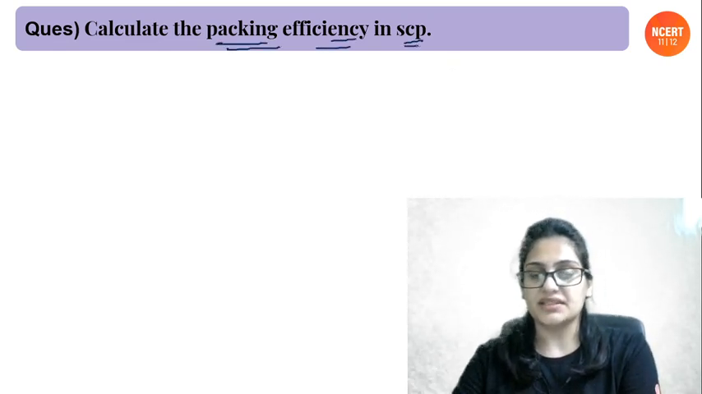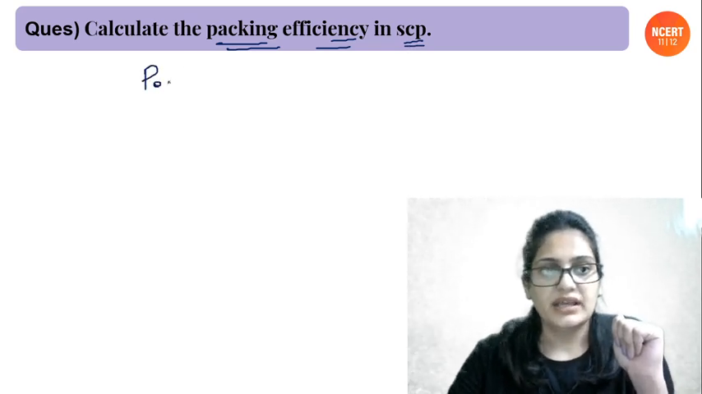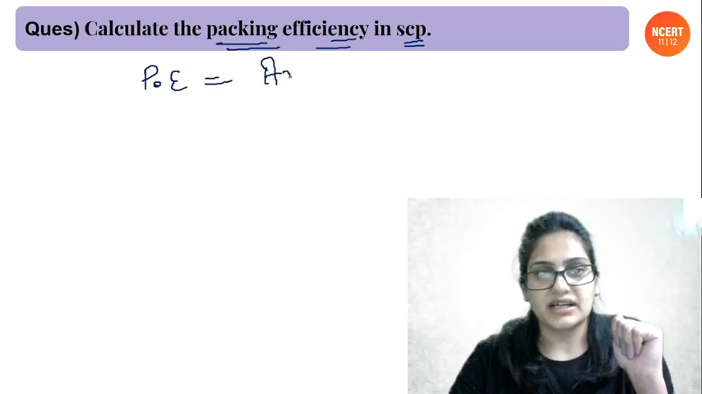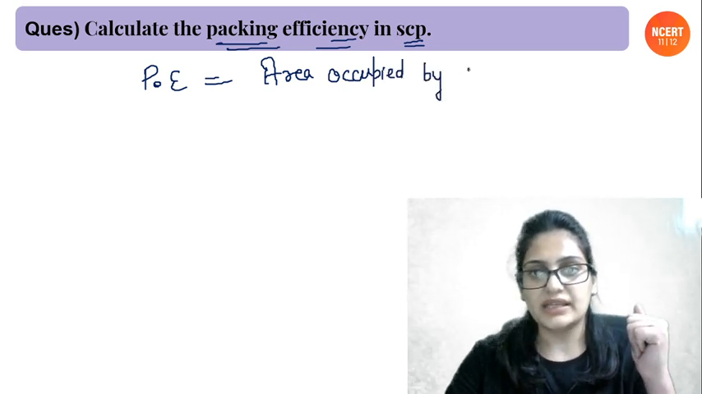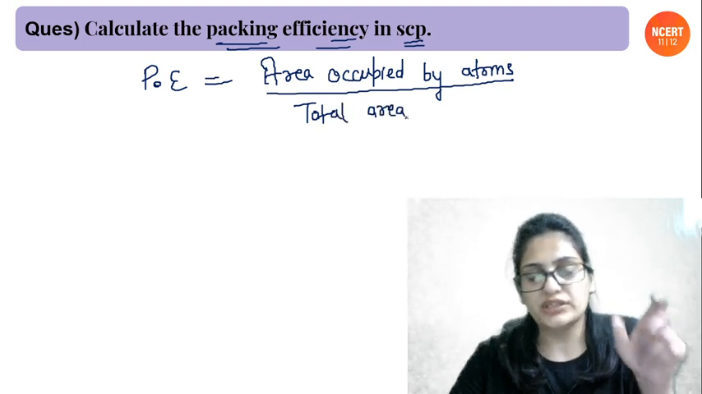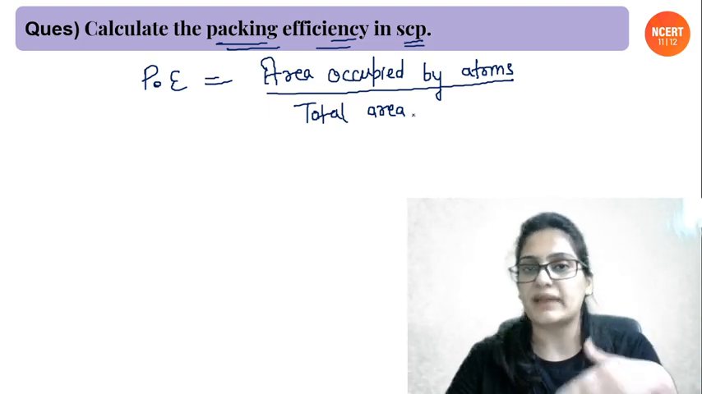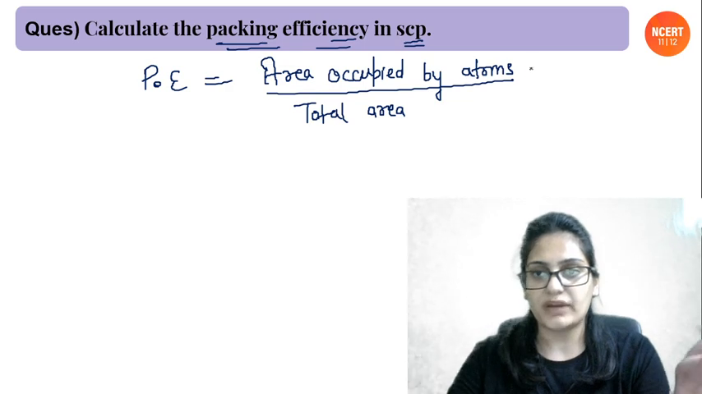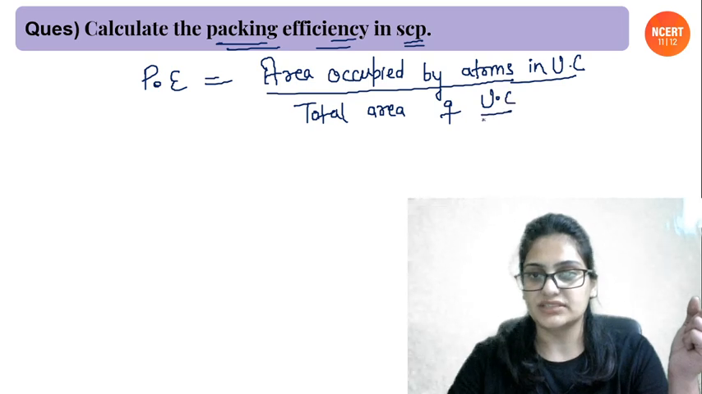packing efficiency in SCP. What if we want to calculate the packing efficiency? I told you what the packing efficiency is. It is the area occupied by the atoms. Why are we using area? Again, two-dimensional. That is why. So, area occupied by the atoms divided by the total area of the unit cell. Unit cell is the miniature of the complete packing. So whatever is the packing efficiency of the unit cell, the same will be the packing efficiency of the crystal. So area occupied by the atoms in the unit cell divided by the total area of the unit cell.